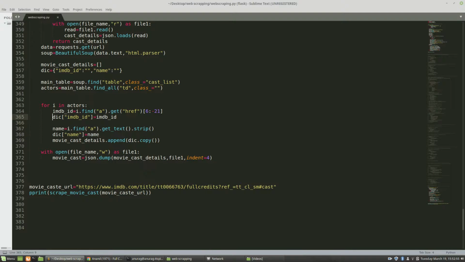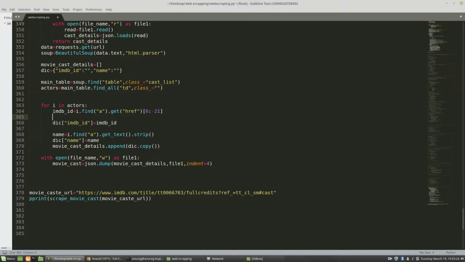For that we will use .get('href'). So the URL can be extracted, and I'm using slicing here. It starts from index 6, and from the end we leave out the last 21 elements. So that's why I'm using -21 from the last. The last 21 elements will not be included, and thus our ID will be printed.